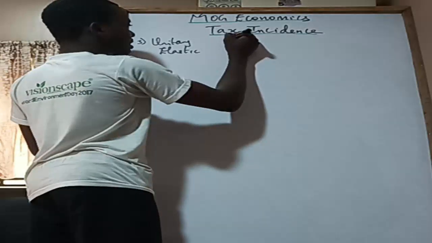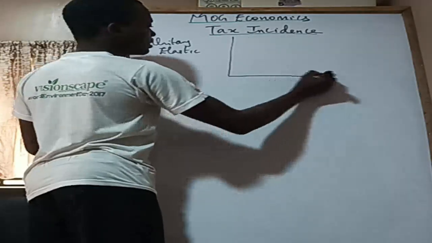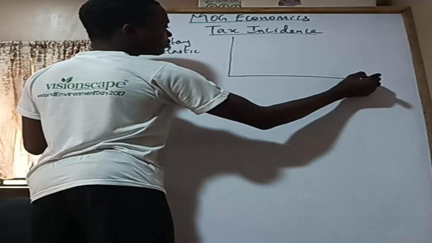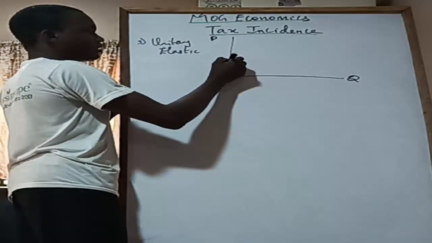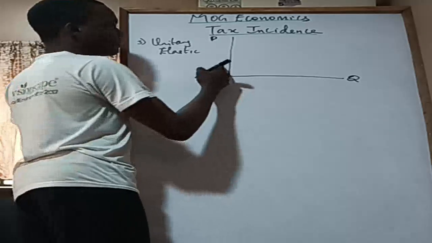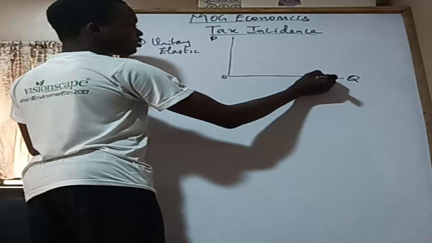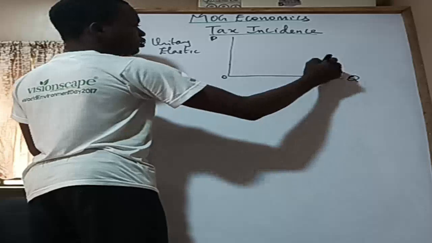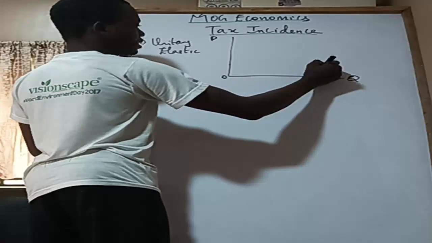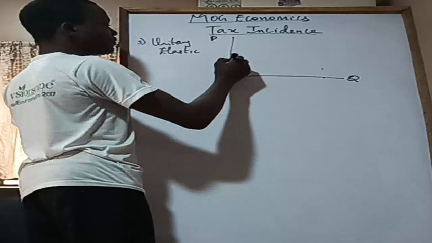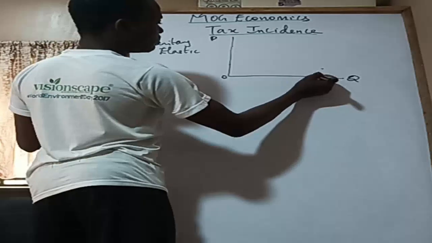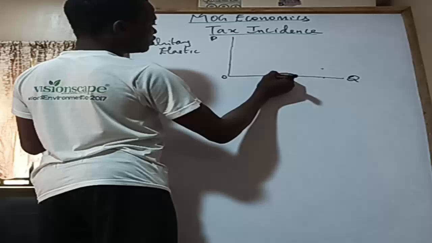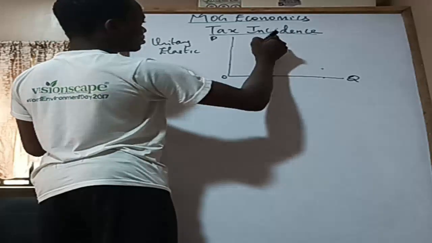Now let's also look at the tax incidence for unitary elastic demand. So this is Q, and this is price, this is 0. Let's say the former price were here, then the former quantity was, by assumption, here. So the two of them are meeting at this point, right? If the price rises to something as much as this, quantity demanded may fall as much as this too. So you have something like this.